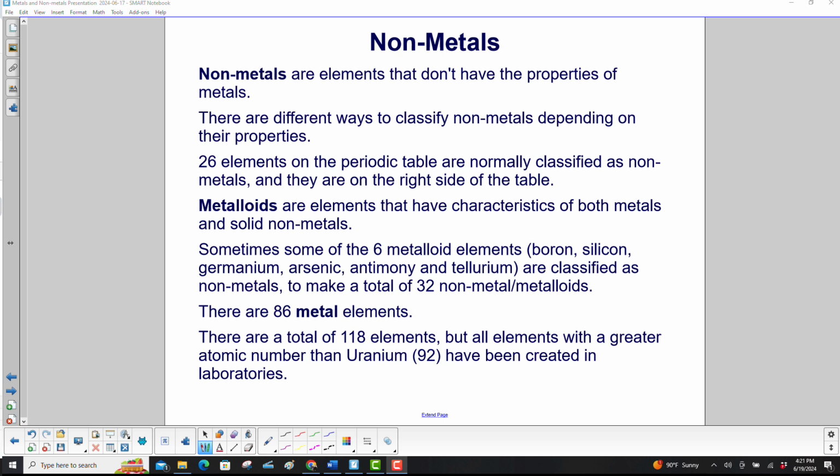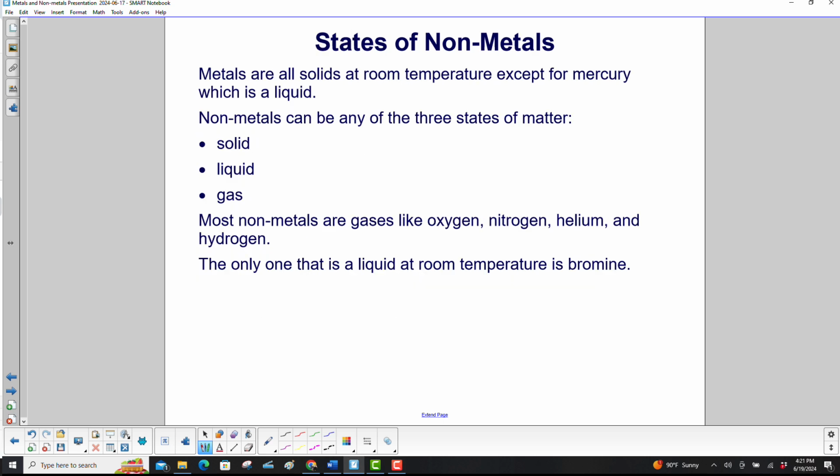Sometimes some of the 6 metalloid elements, boron, silicon, germanium, arsenic, antimony, and tellurium, are classified as nonmetals, to make a total of 32 nonmetal metalloids. There are 86 metal elements. There are a total of 118 elements, but all elements with a greater atomic number than uranium have been created in laboratories. Metals are all solids at room temperature, except for mercury, which is a liquid.